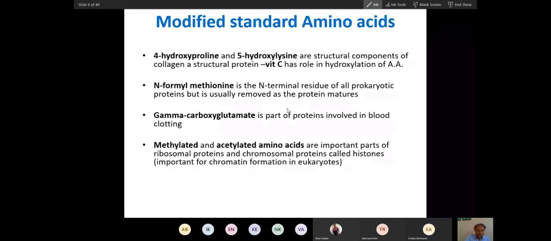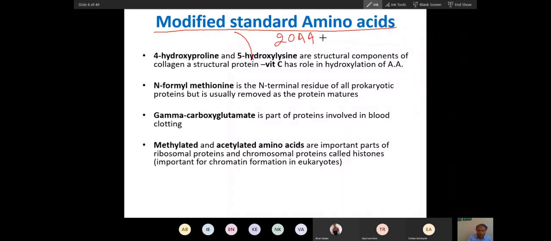Okay, great then. So these are the modified forms of standard amino acids. These are part of the 20 amino acids, which once incorporated into protein will be modified, and that is why these are called modified amino acids. These basic things are more important for you. I will ask more questions from these basic things.